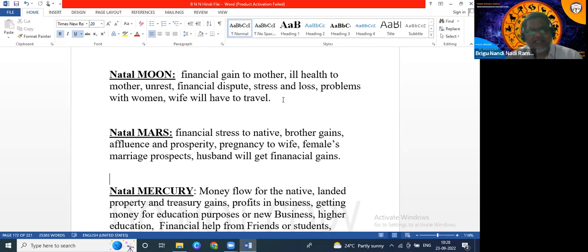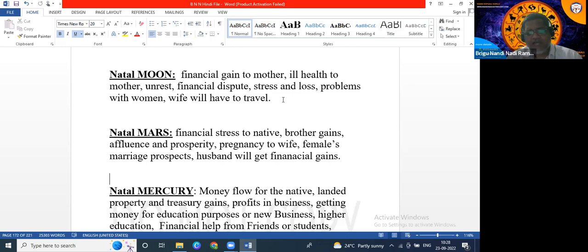So transit Venus can aspect natal Mars or transit Mars can aspect natal Venus. Then the native, male or female, will get married. When it comes to a male, transit Venus can aspect Mars or transit Venus can aspect Jupiter.